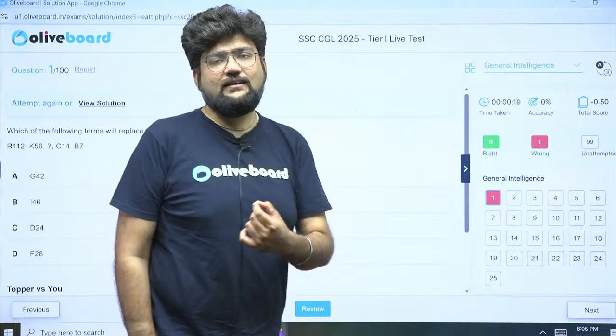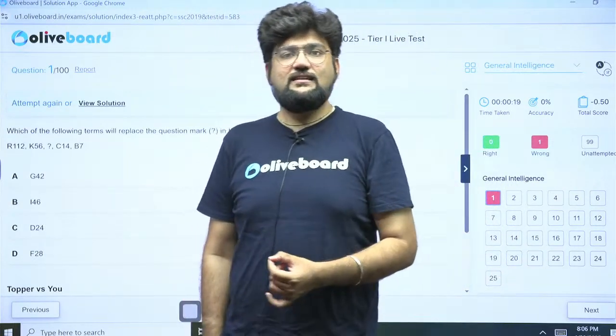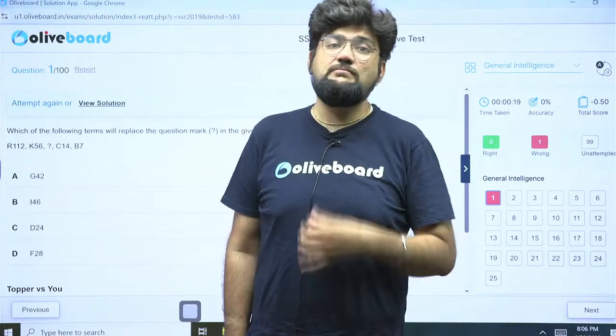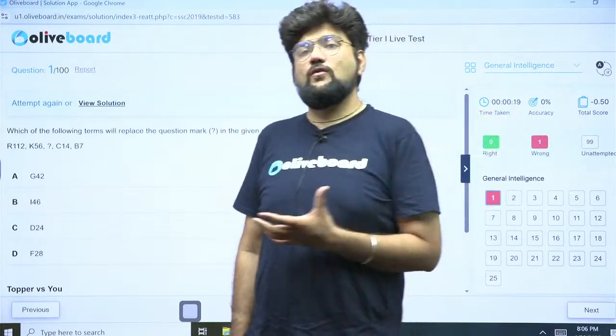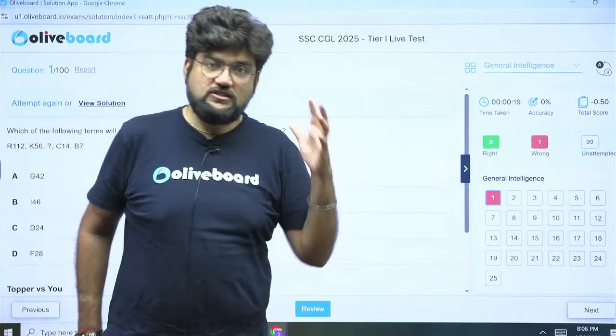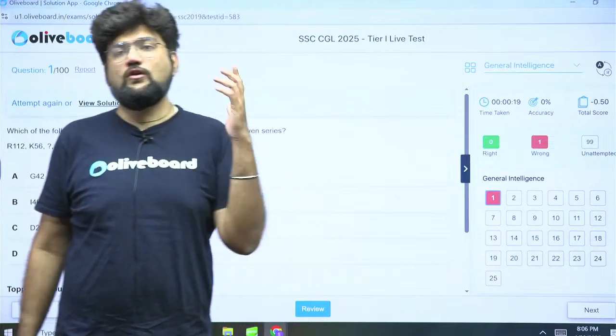Make it as interactive as possible because you're going to be future officers. And if at this stage all you're thinking about is studying, your personality might not be on par with an officer. So you have to have a parallel approach. A parallel approach means you are studying, and simultaneously you are developing yourself to become a wonderful officer.